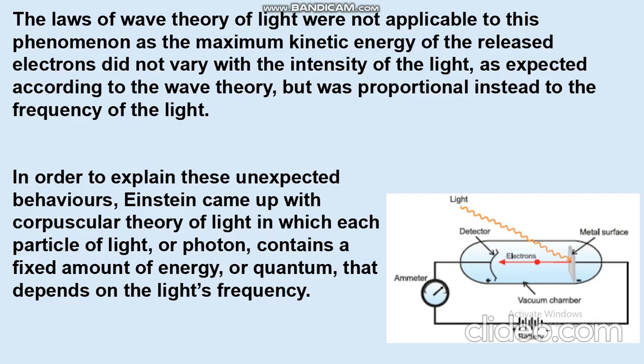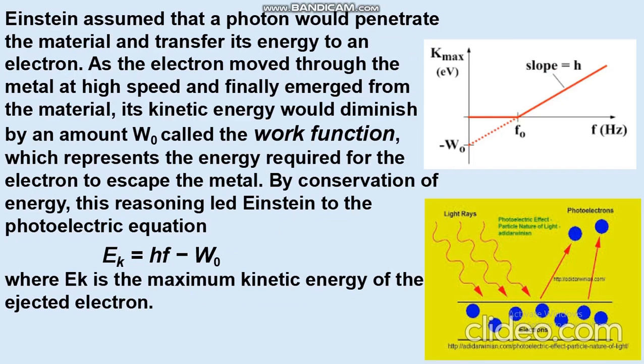So in order to explain these unexpected behaviors, Albert Einstein came up with the corpuscular theory of light, which states that each particle of light or photon contains a fixed amount of energy that depends on the light frequency. So in this theory, the light was not treated as a wave. It was treated as a combination or beam of photons. When the electromagnetic radiation strikes the metal surface, the energy of the photons of radiation is given to the electrons of the metal surface. As soon as the electrons get the energy, they go to the higher state and are excited, and as a result they come out of the metal surface.